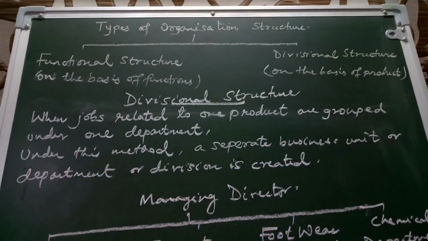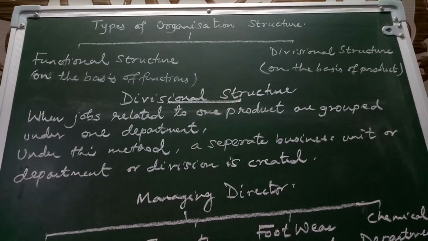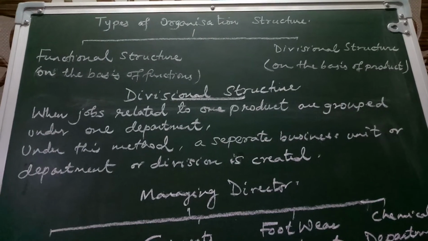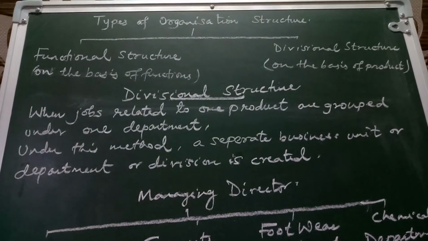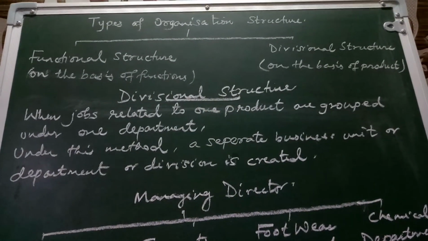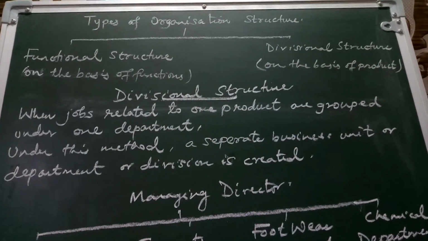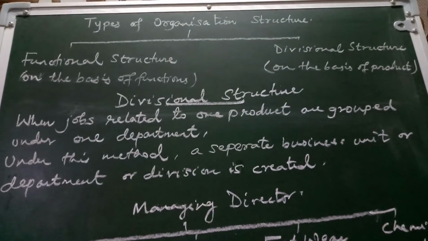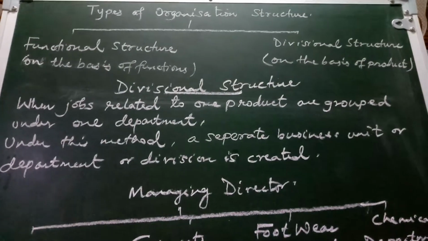Hello, in this video we are going to discuss divisional structure as one of the organization structures. Functional structure we have discussed in the previous video, and now we would be discussing the divisional structure. As functional structure was based on the functions, divisional structure is based on the lines of product. The number of products which an organization has is the base for creating the divisional structure.